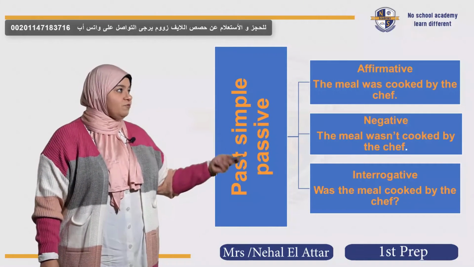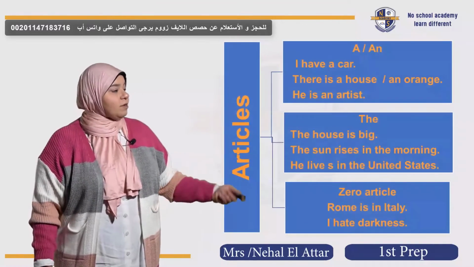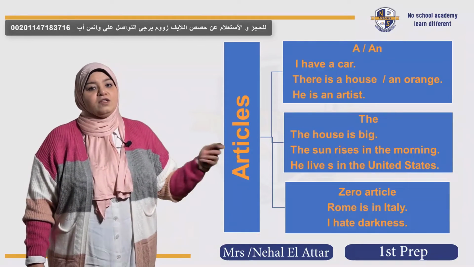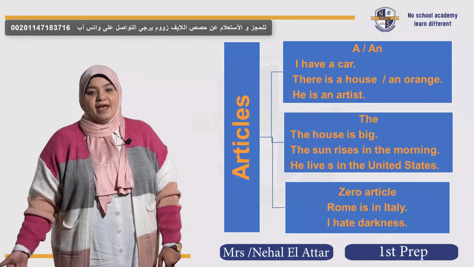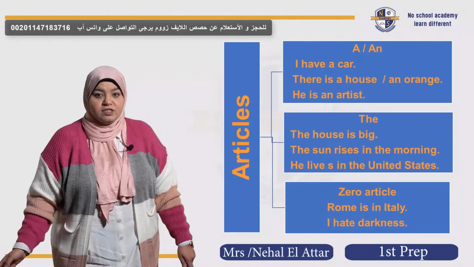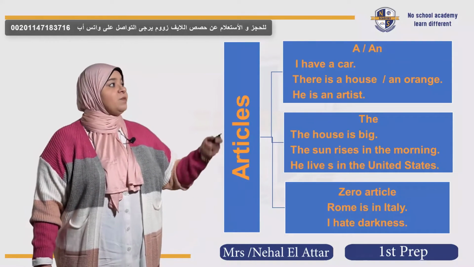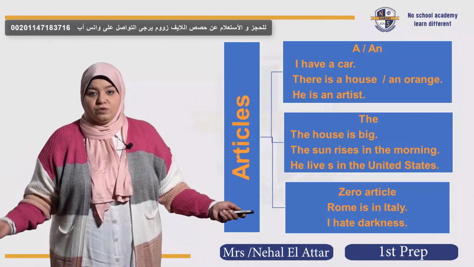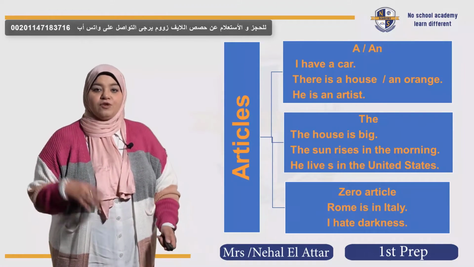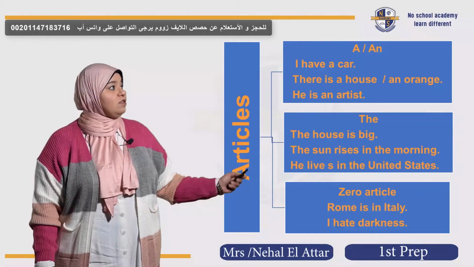Then we moved to another part of the grammar session. We talked about the articles, and we know what the definite article is, which is "the", and what the indefinite articles are, and we know what the zero article is and what its usages are, as you can see in the examples right here. We mentioned what we use with countable nouns and uncountable nouns, in the singular form and the plural form, and we discussed everything in detail together.